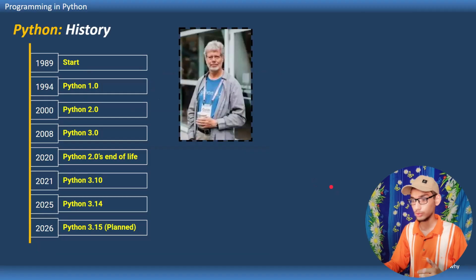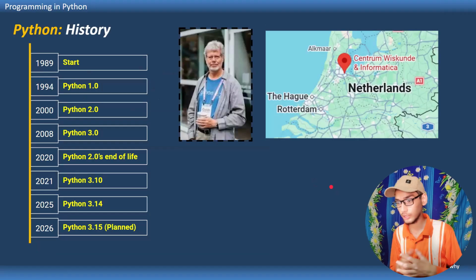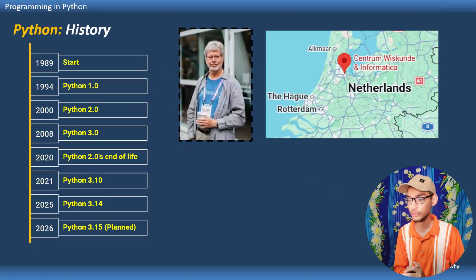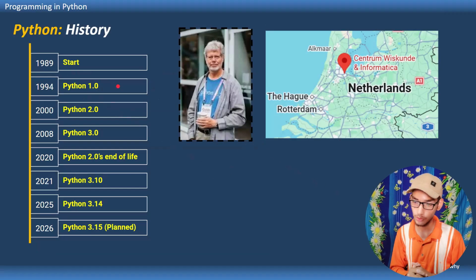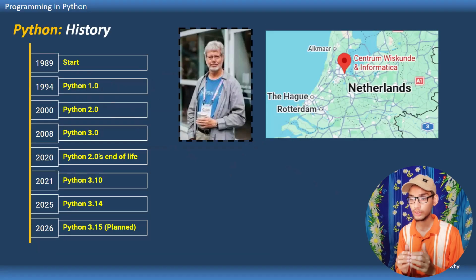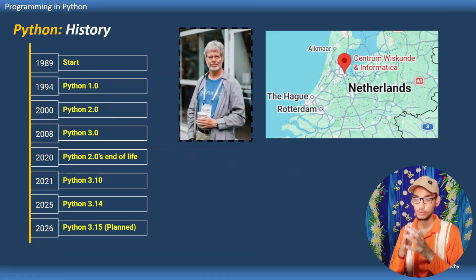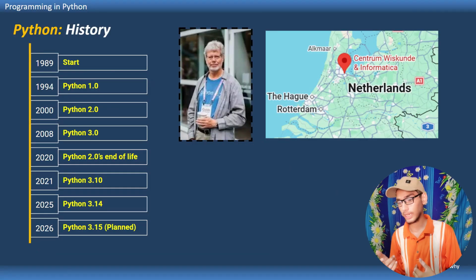At the start, Guido van Rossum began the development of Python in 1989 at Centrum Wiskunde & Informatica in the Netherlands. Python 1 was released in 1994. Then in 2000, Python 2, the second version of Python, was released. The third version, Python 3, was released in 2008. In 2020, Python 2 met its end of life.